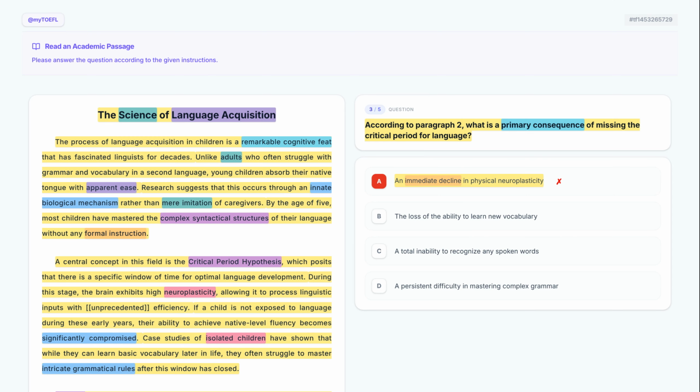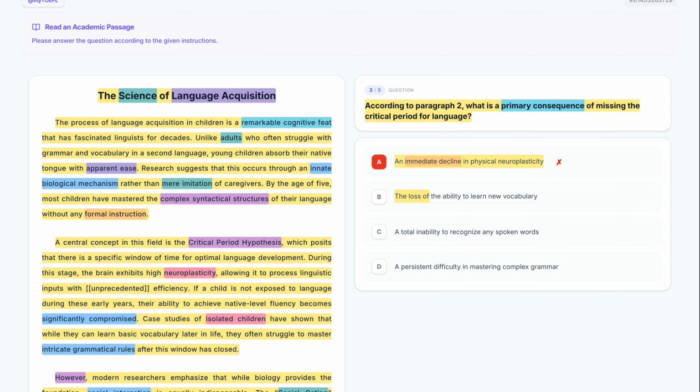Now, let's examine option B, the loss of the ability to learn new vocabulary. This is a distractor. Paragraph 2 actually states that isolated children can learn basic vocabulary later in life, so they don't lose the ability entirely. Let's discard this.